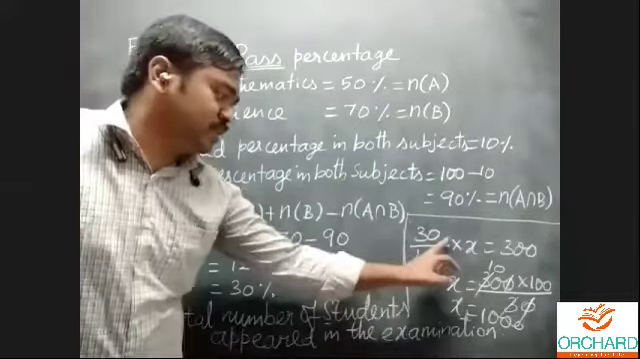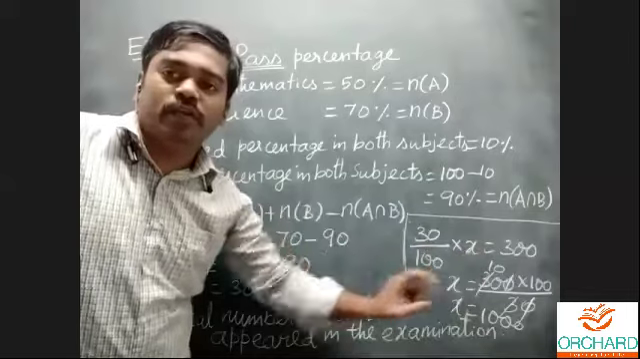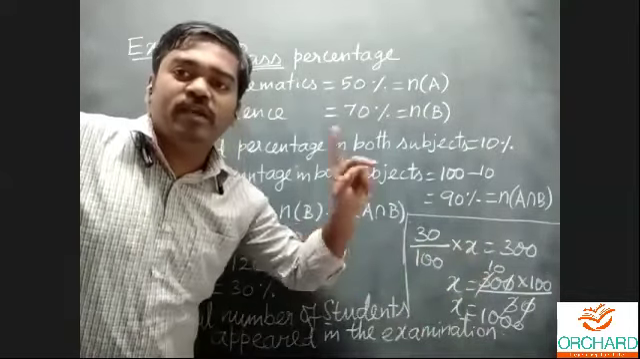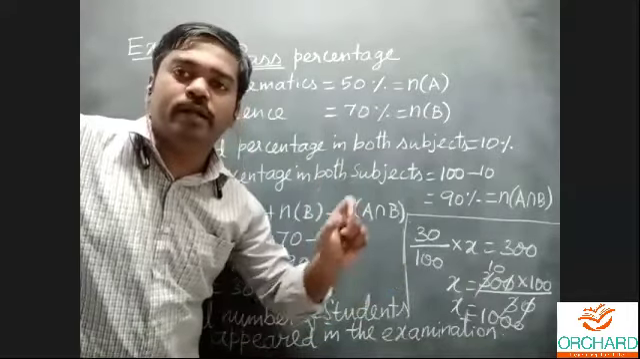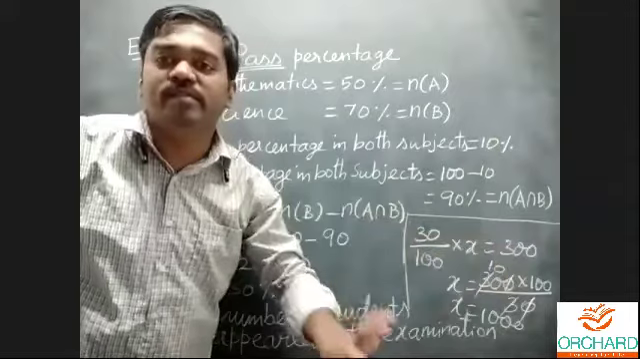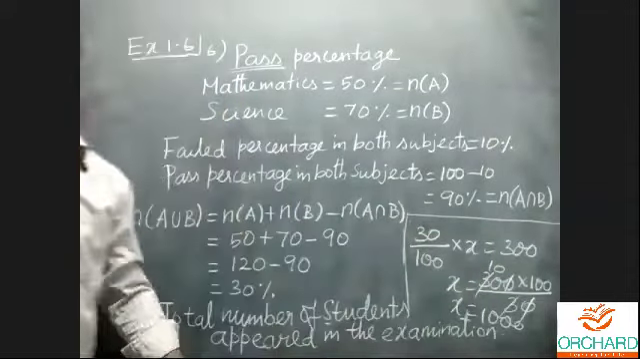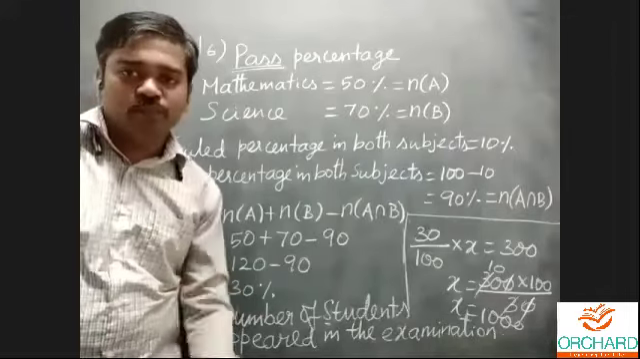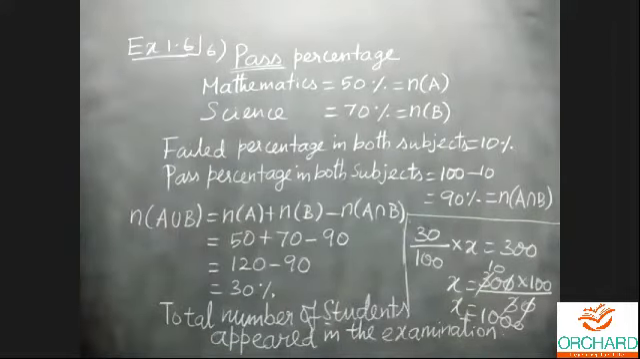Then 30% of total. I want to identify the total. That is x. Think about the previous example, that 8 by 100 into x equal to 8. The same example, you can connect this concept, then you can easily identify the answer for this problem. That's all. Nothing else in the problem, but don't confuse yourself. You can complete this problem.